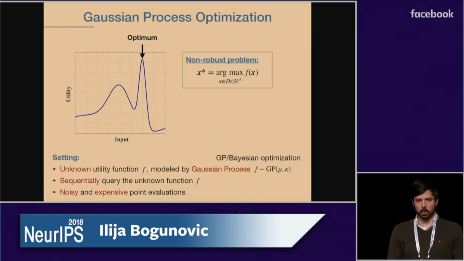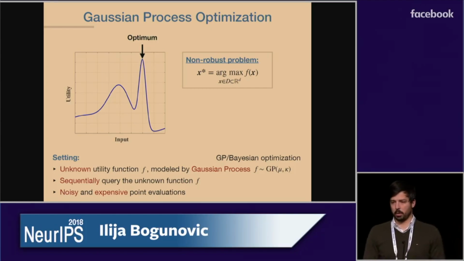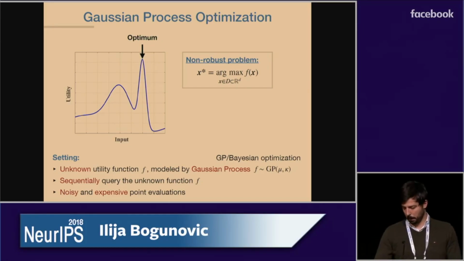We focus on a popular approach to this problem known as Bayesian optimization, which models the unknown function as a Gaussian process and allows us to encode the smoothness properties by suitably choosing the kernel function. This approach has proved to be very effective in practice, particularly in reducing the number of expensive function evaluations.